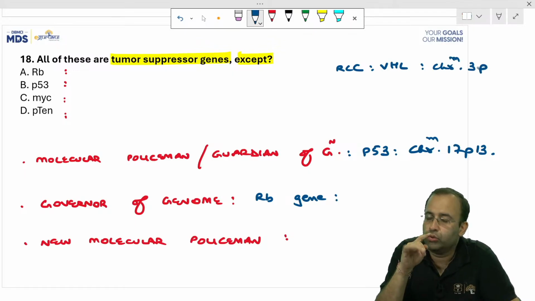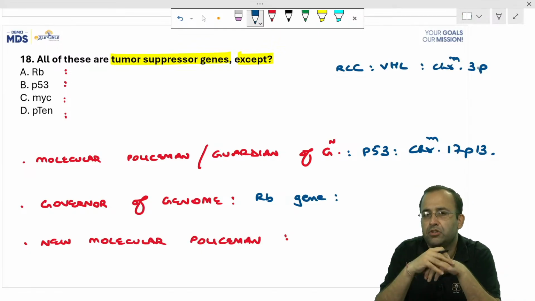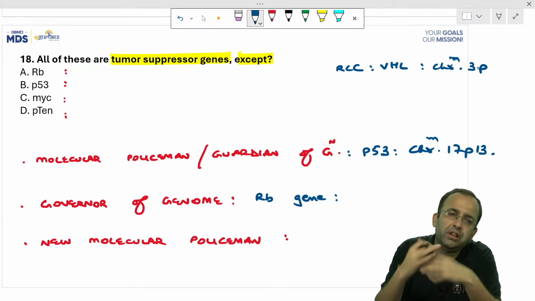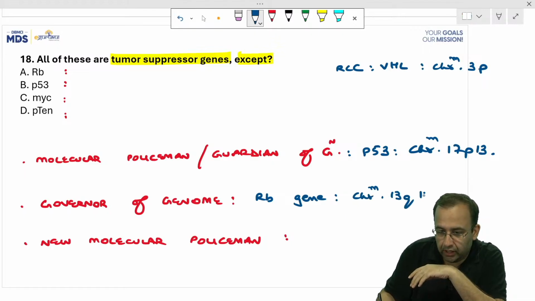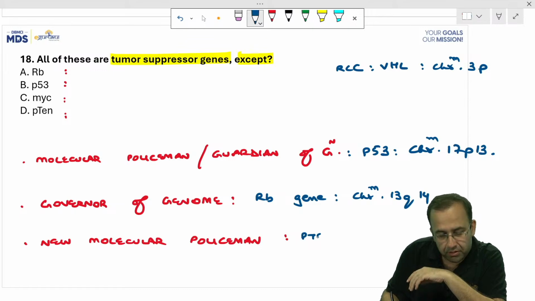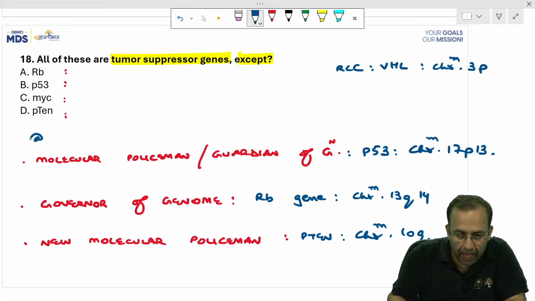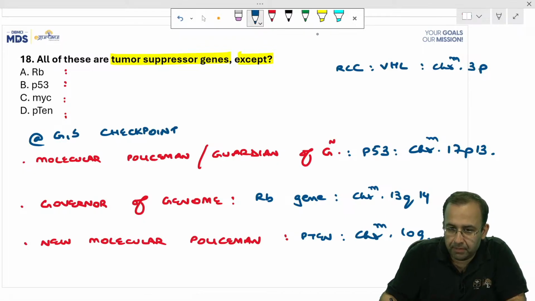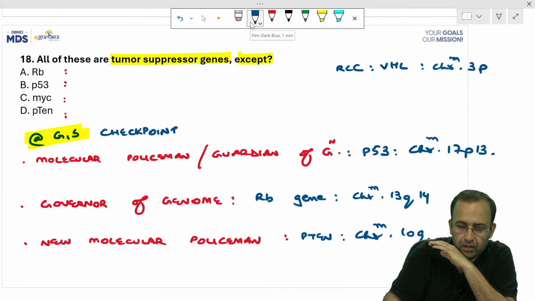These are the only 2 gene mutations which are present on short arm. P for petite is the short arm. Other than this, everything is on long arm. So RB gene, chromosome 13q14. Versus new molecular policeman is the PTEN gene, that is chromosome 10q. All these are the tumor suppressor genes which act mainly at G1S checkpoint. There are 2 checkpoints, G1S, G2M. Which is the main cell cycle checkpoint? G1S, main being G1S. Next point.